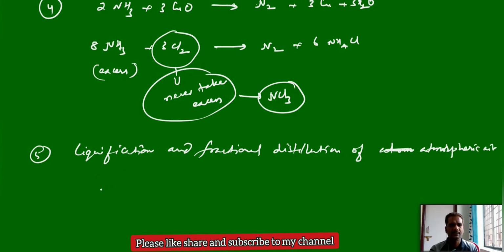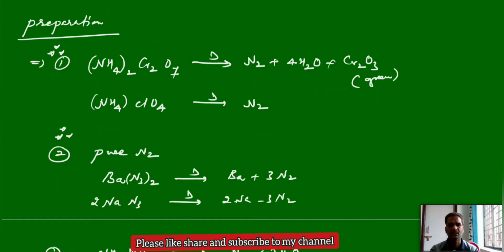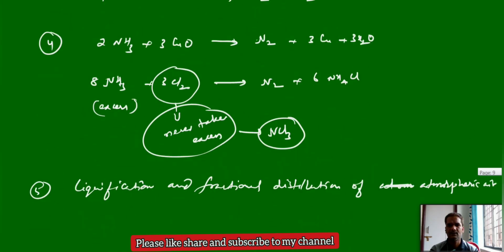This is the commercial preparation of nitrogen. So these are the various preparation methods. Of these, the first two are very important, the decomposition of ammonium salts. Next, the preparation of pure nitrogen from the azides. And the fourth one is also a little important.